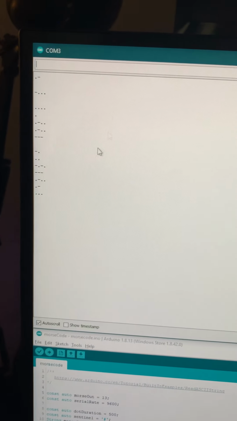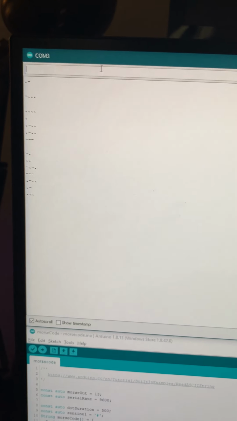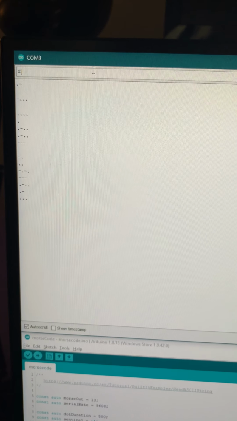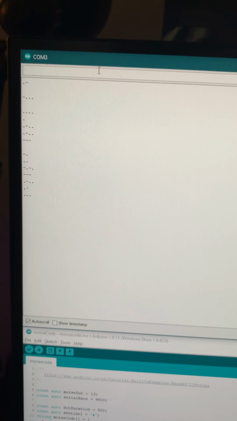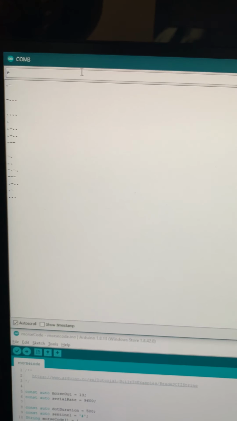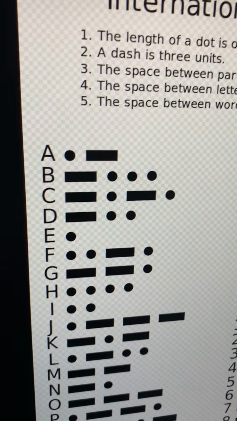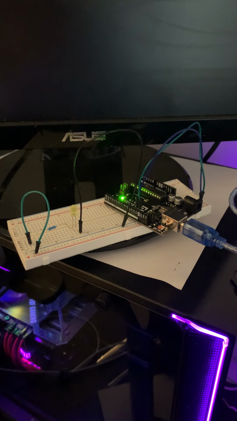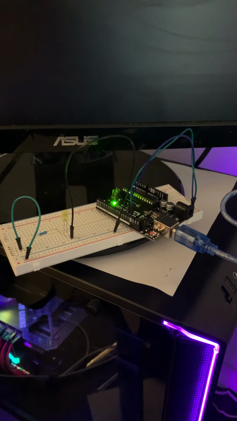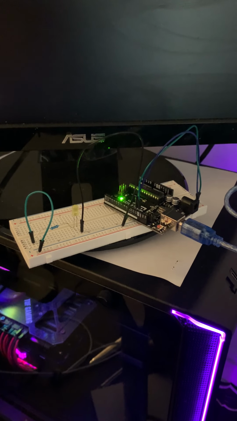Okay, cool. And finally, we implemented the sentinel character with the pound. So now that I've sent that, if I type another message, let's just say E, which is only 1 dot, I press enter, nothing happens as expected. That's all for the demo. Thank you very much.